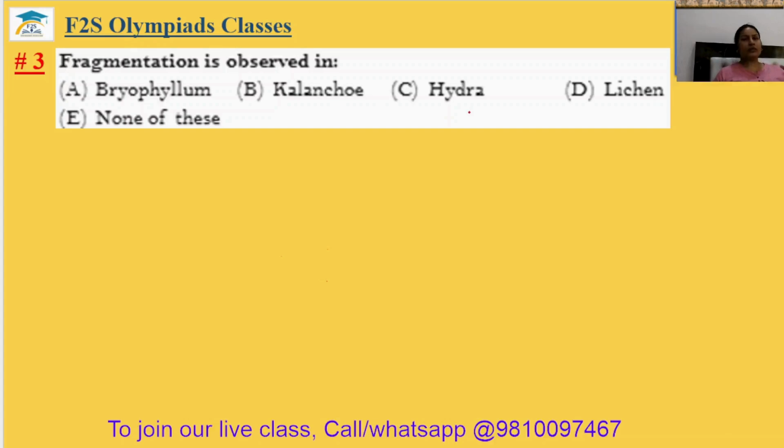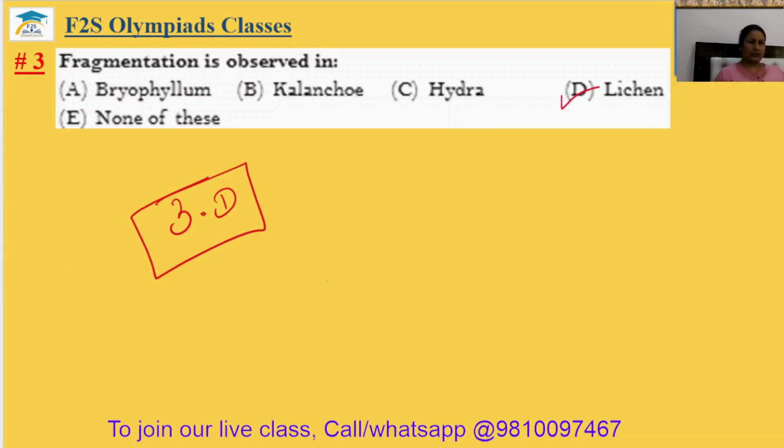The reproduction in Hydra is due to budding. There is sexual reproduction, and the asexual is through budding only, not fragmentation. The lichen reproduces through fragmentation. Means the new organism of the lichen is grown by the fragmentation process only. The third answer will be option D.